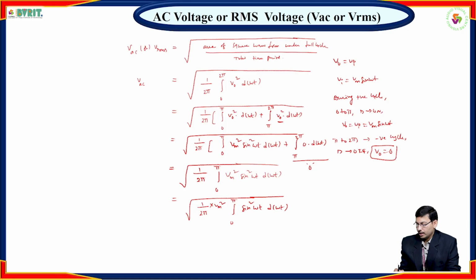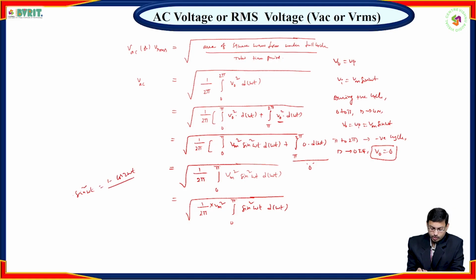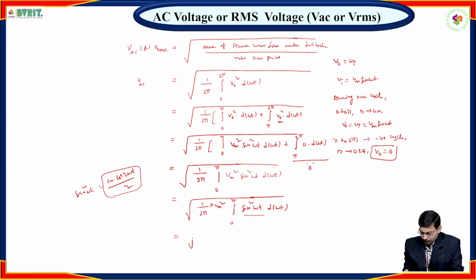Now what is sin square omega t? The formula is sin square omega t is equal to 1 minus cos 2 omega t by 2. So substitute in place of sin square omega t. If you substitute this value, then we have square root of Vm square by 2 pi integral of 0 to pi, 1 minus cos 2 omega t by 2 into d of omega t.